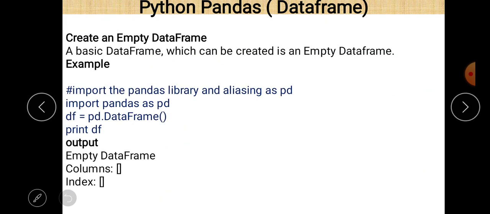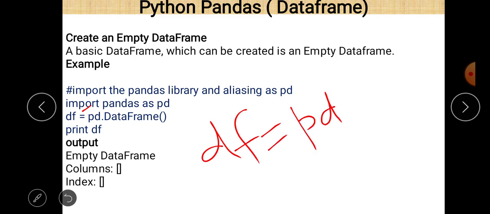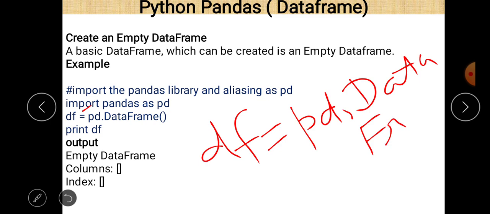And then df. Now here we declare a data frame. The name of the data frame is df, and here just write pd.DataFrame. DataFrame is the name of the method given in the library pandas. And always remember that the first letter of data, D, is in capital letter and the first letter of frame, F, is also in capital letter. Okay, and then just write parentheses, a sign of a method.